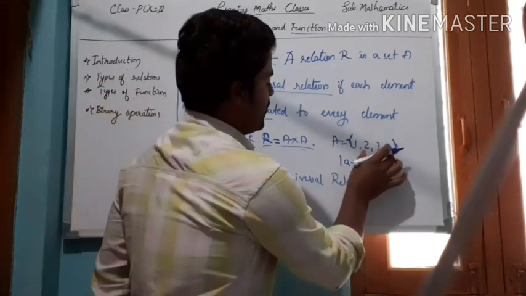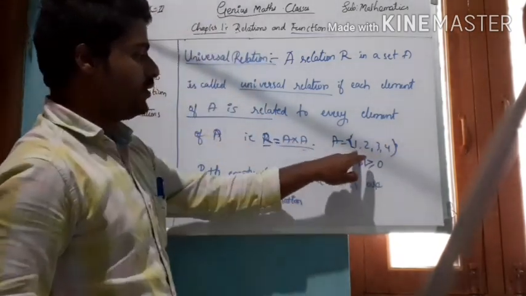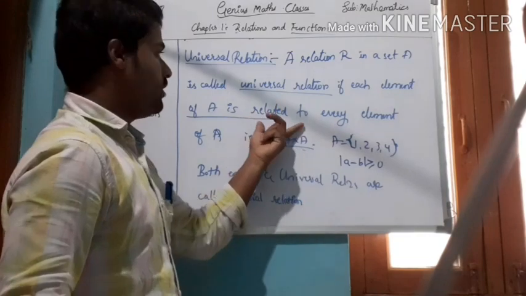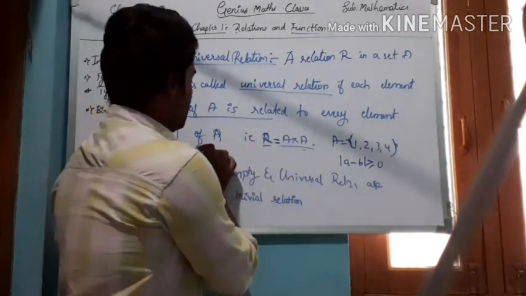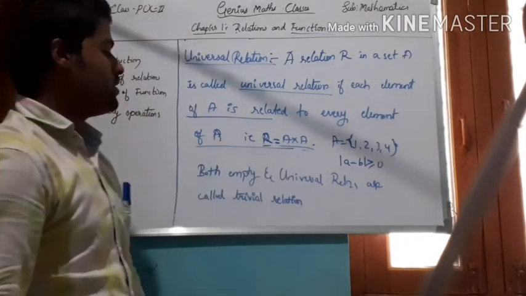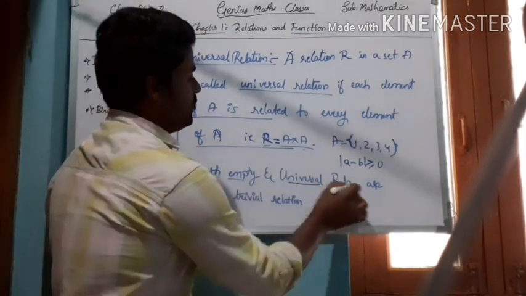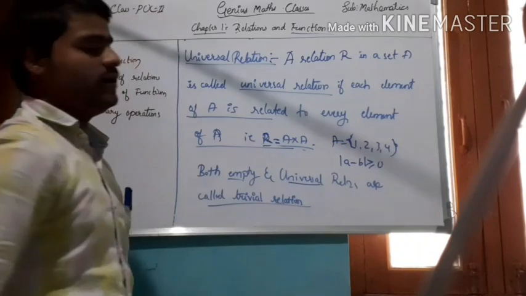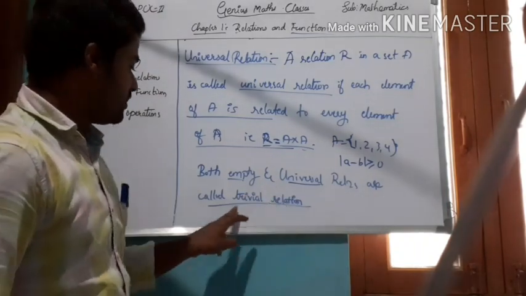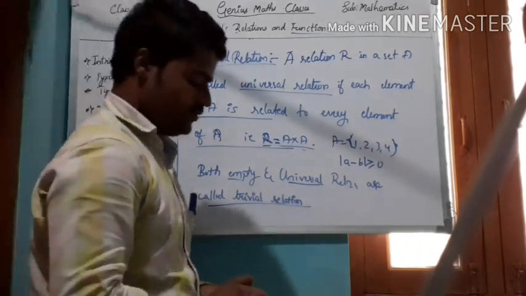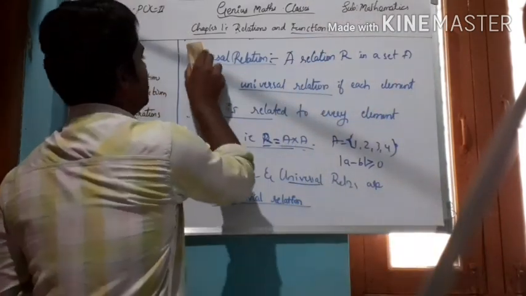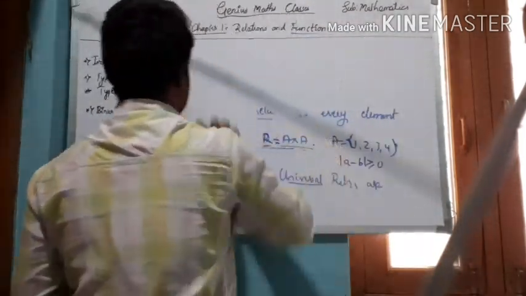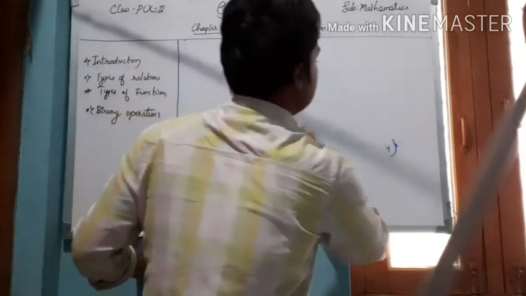All possible order pairs are here. Every possible order pair will be here in the universal relation. That is why this is the universal relation, and both the empty and universal relations are trivial relations. These two relations are called trivial relations. Okay, so let me solve some examples based on the empty relation and universal relation.